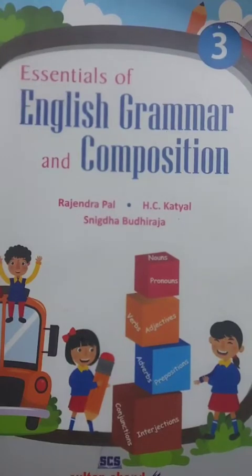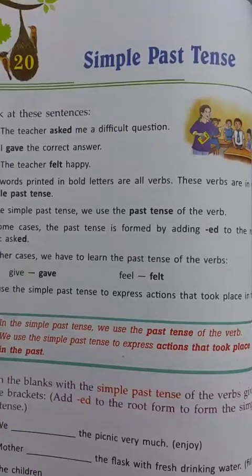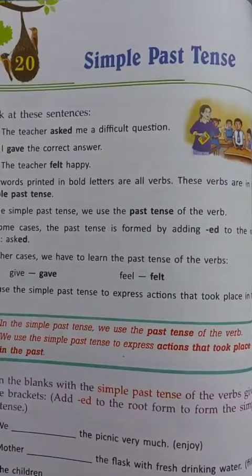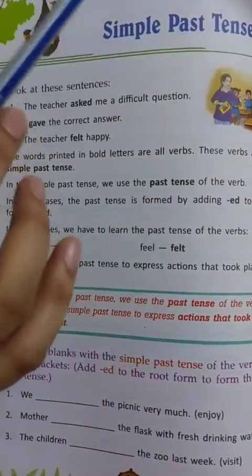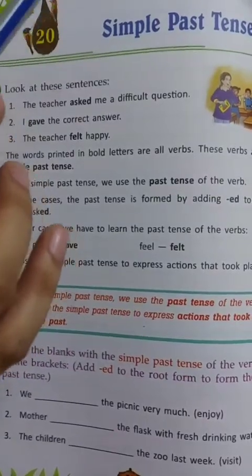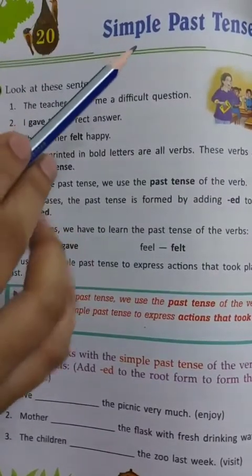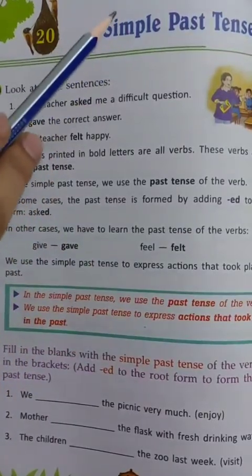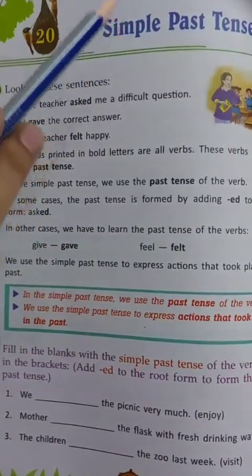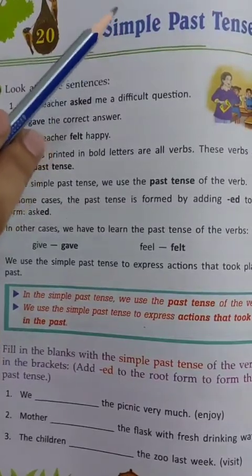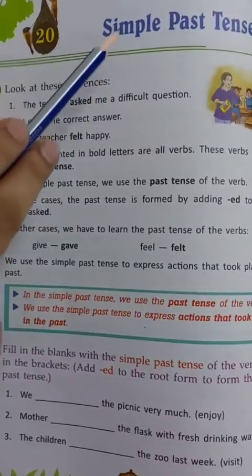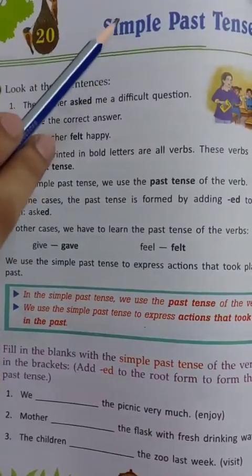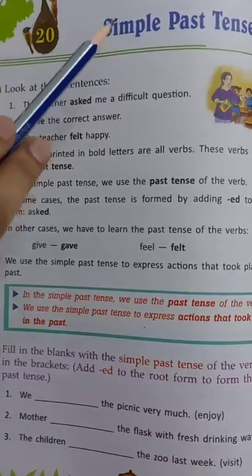Good morning, children. Today we will start with our new grammar topic, Chapter 20, Simple Past Tense. Children, we use simple past tense to express actions that took place in the past. The simple past tense talks about actions which took place some time ago, things that have already happened.